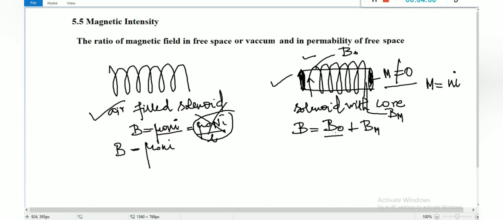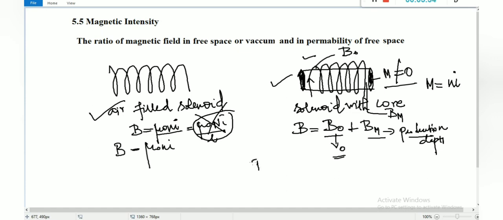So if I switch off the current, this B naught value will be 0, right? Because no current travels in the solenoid, which means the magnetic field due to the solenoid is 0. But we can never make the magnetization of the material core 0. Even though you switch off the current, the magnetization of the core will have some value. So we can never make this value 0. For your understanding, keep it in your mind. This depends upon the production department. We could not do anything, right? Like that you may assume the production department. So now we are going to calculate the magnetic field for this solenoid.